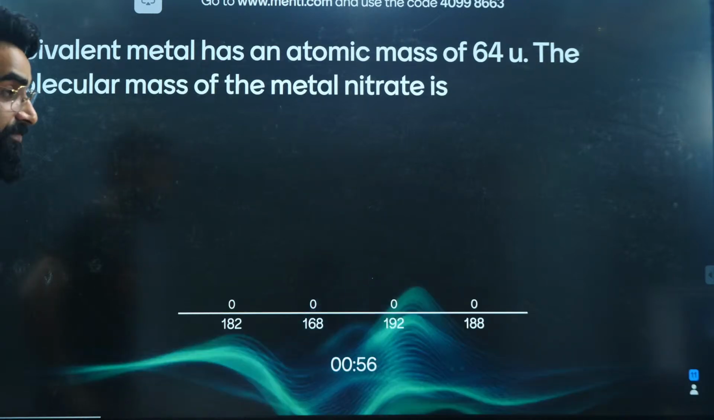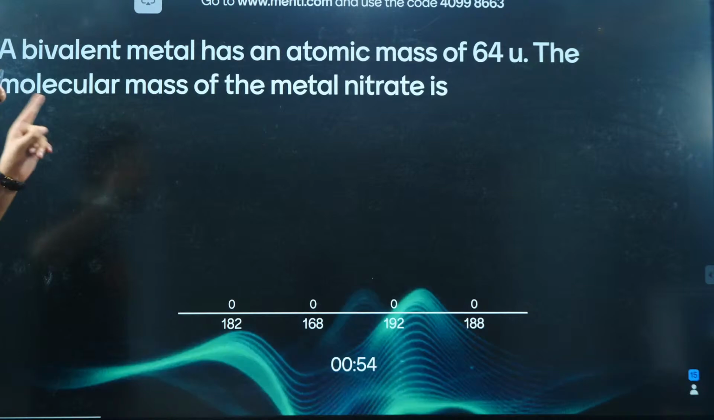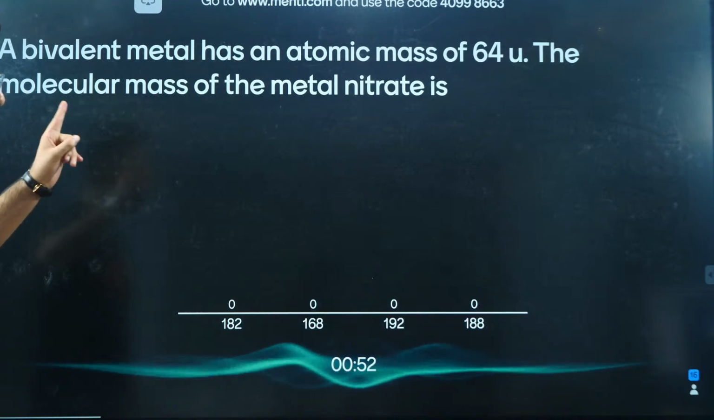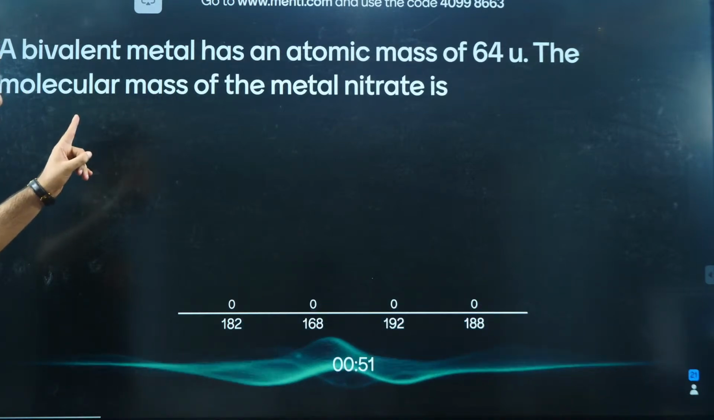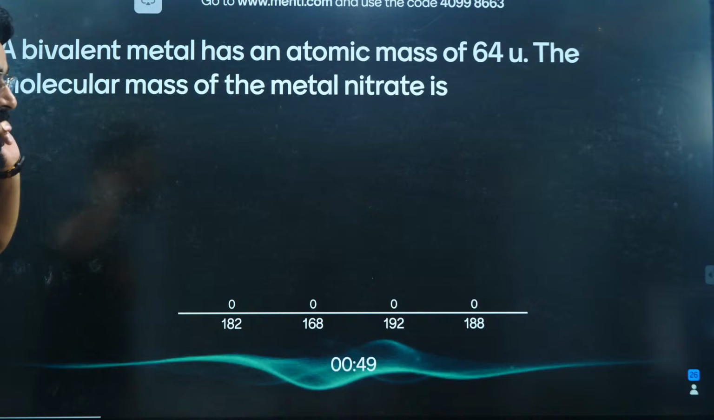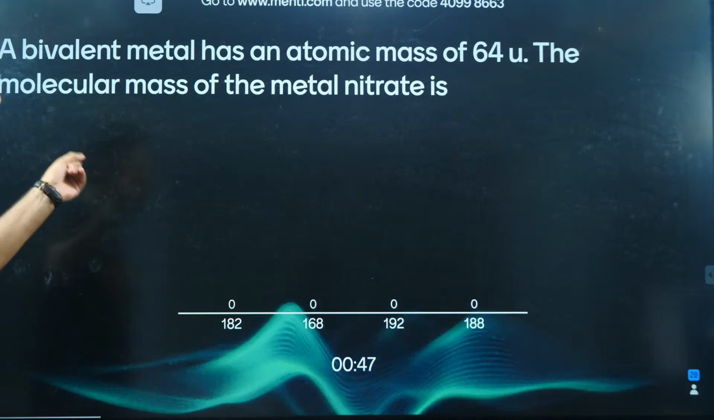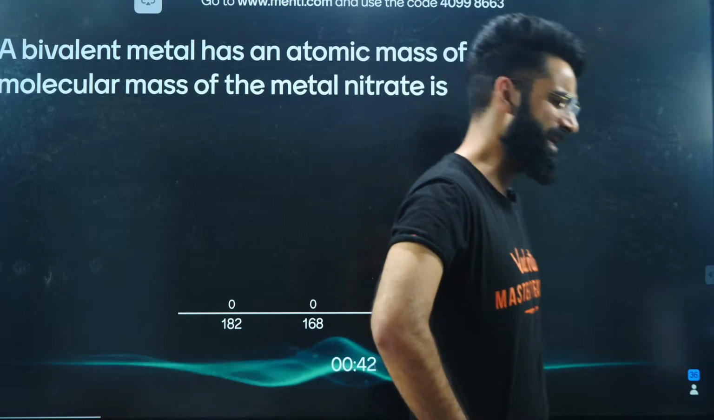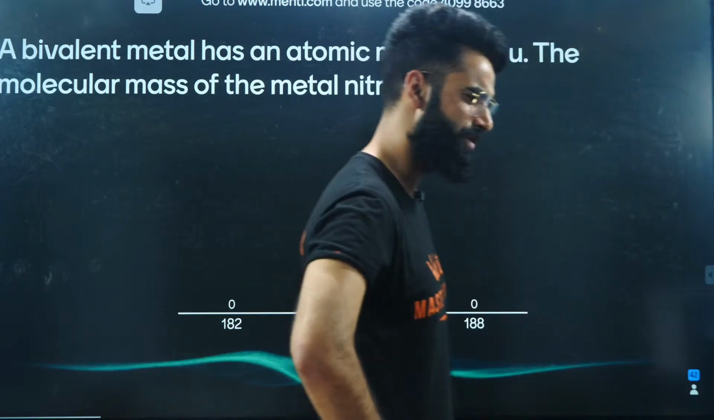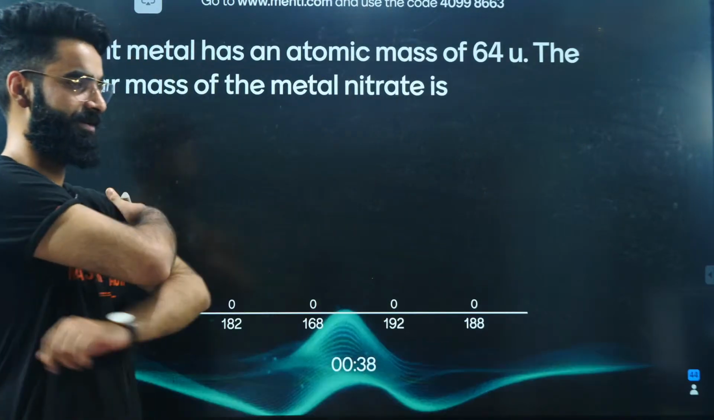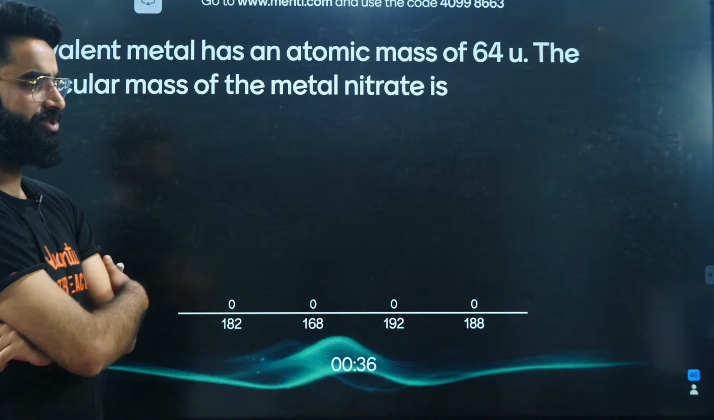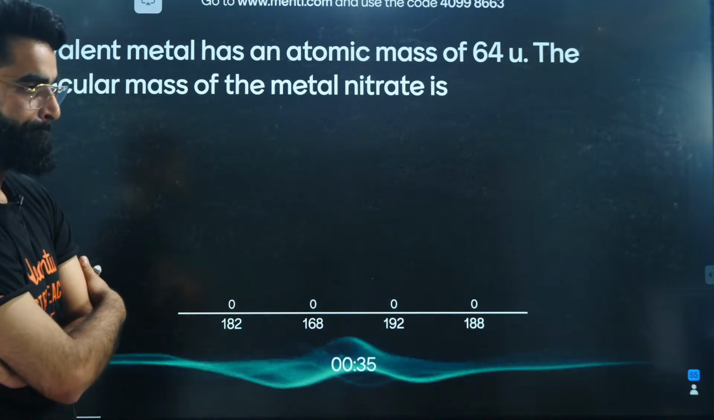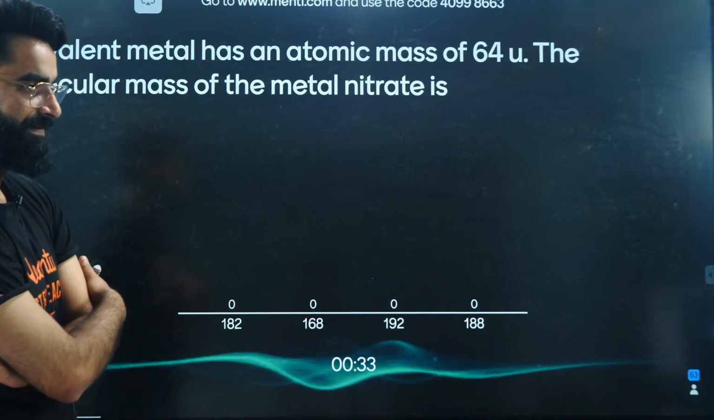Look at the question carefully, people. We have got the bivalent metal, a metal having the valency of 2. It has got the atomic mass of 64 U. The molecular mass of metal nitrate will be. Give it a try. You have got exactly 40 seconds to solve it. I'm sure you all can kill this one.